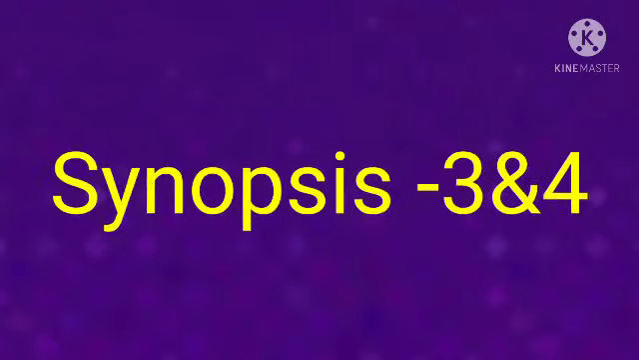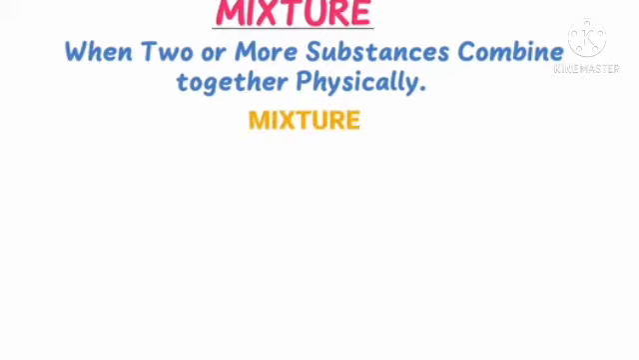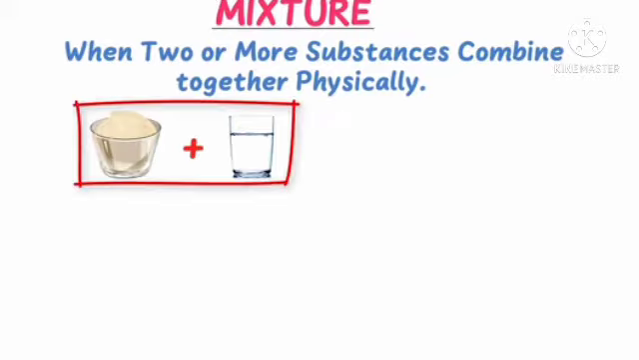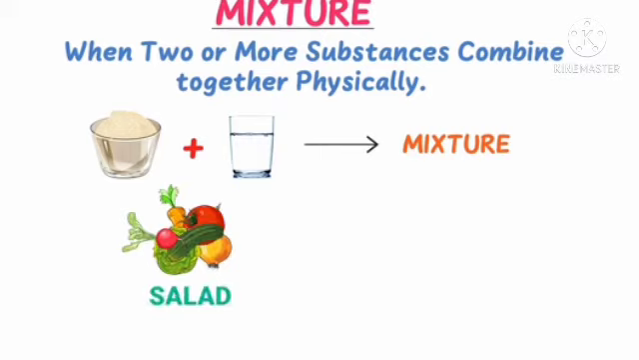Synopsis 3 and 4. Mixture means what? When two or more substances combine together physically, that is called a mixture. Then we take salt and a glass of water. That combination is called a mixture.